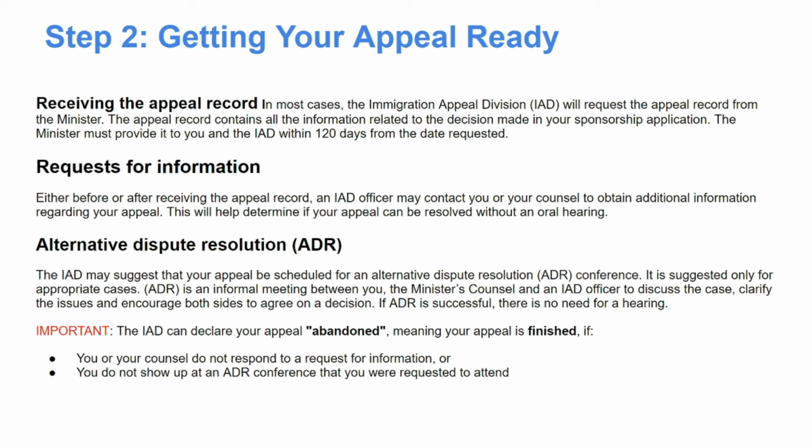At ADR, the Immigration Appeal Division, your counsel and the person from ADR will sit together and try to resolve the problem in your application. If they reach a positive decision, then you do not need to appear at the Immigration Appeal Division. If not, then the proceeding will go further, and you have to appear at the Immigration Appeal Division.